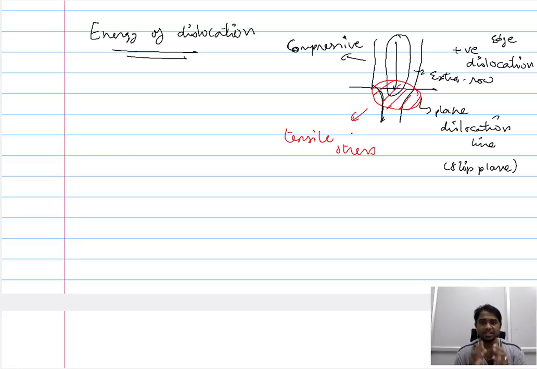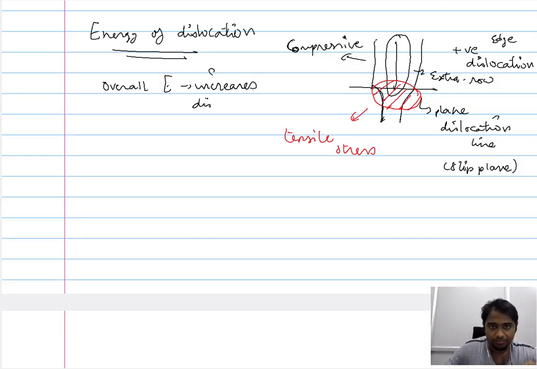So that means the overall energy of the system increases with the dislocation. Unlike vacancies, which do not increase the energy of the system and are a stable imperfection, the dislocation increases the energy of the system. A simpler case is what we have seen here.